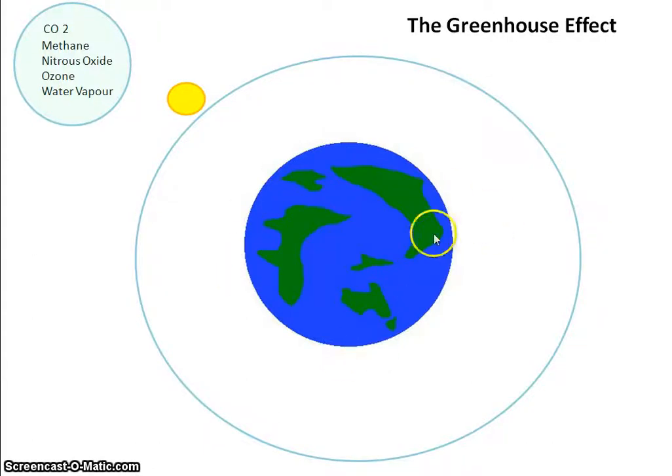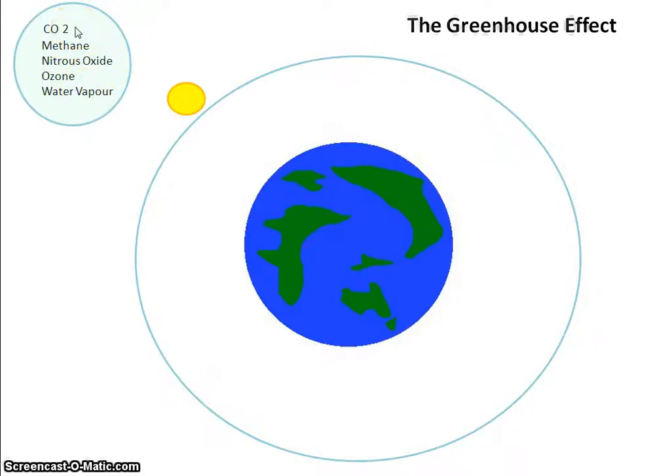In the middle here, we've got our Earth. Surrounding our Earth around the outside here is our atmosphere. Coming out further is the sun. So you will have heard people talking about greenhouse gases. Greenhouse gases are naturally occurring and they're found in our atmosphere. Now, the main greenhouse gases that we're going to be talking about today are CO2, which is carbon dioxide, methane, nitrous oxide, ozone, and water vapour.